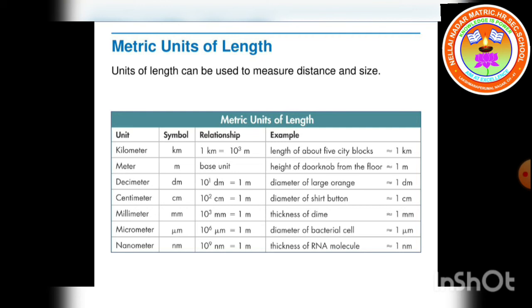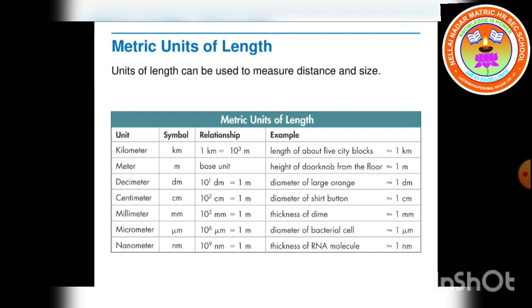Except the kilometer, we have meter, decimeter, centimeter, millimeter, micrometer and nanometer. These are smaller units of length. To measure small distances, such as distance between two atoms in a molecule, size of the nucleus and wavelength, we use submultiples of 10. These quantities are measured in angstrom.